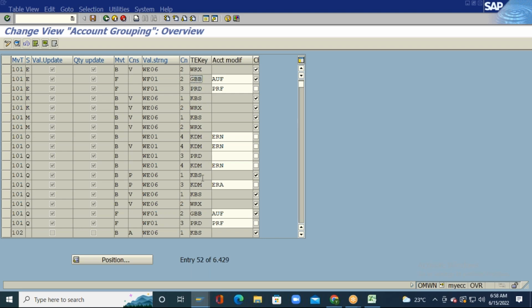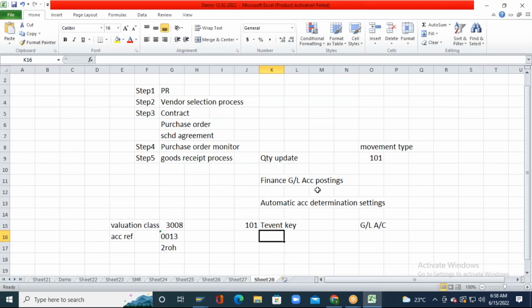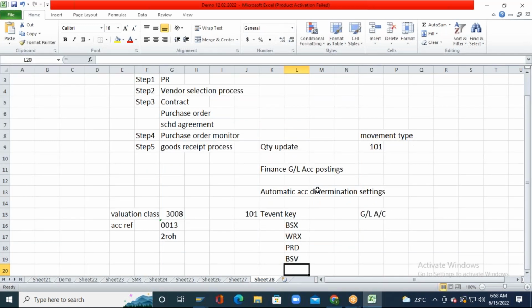There are so many transaction event keys. BSX is one of the transaction event keys, WRX, PRD, BSV, like that. What is receipt against a purchase order via step number 5?